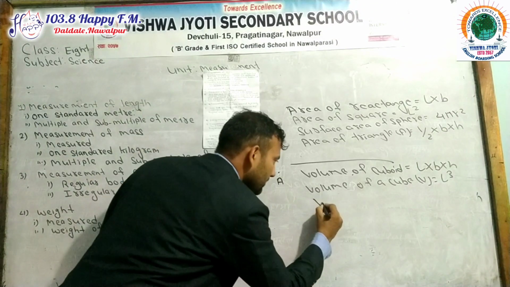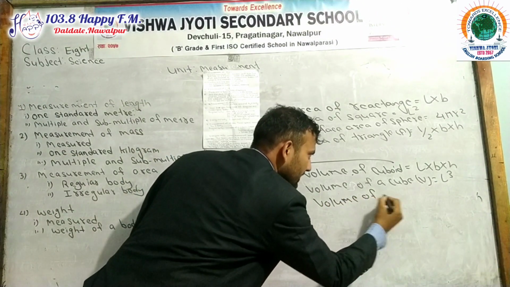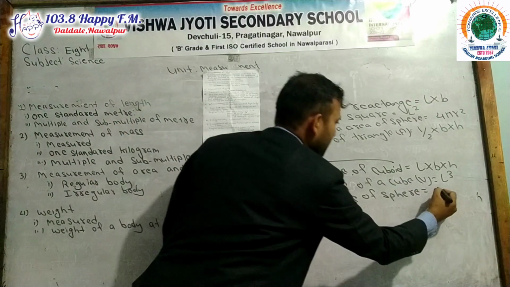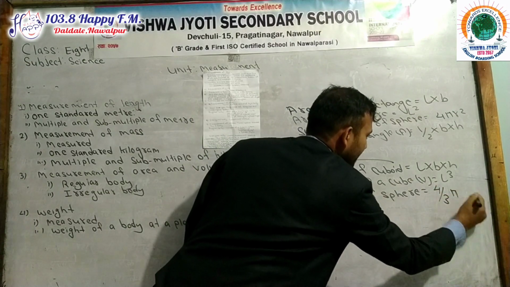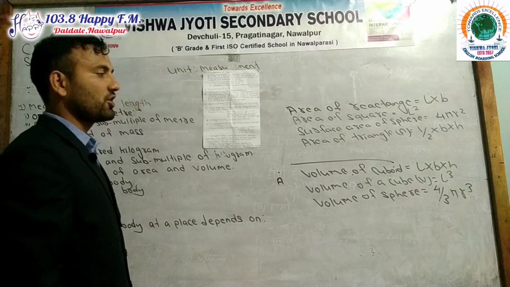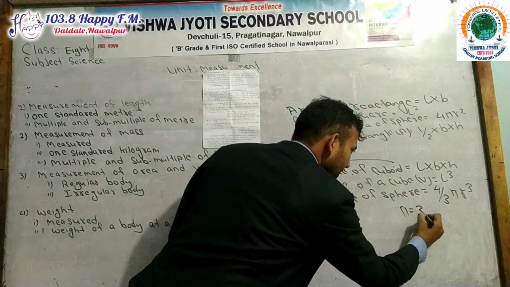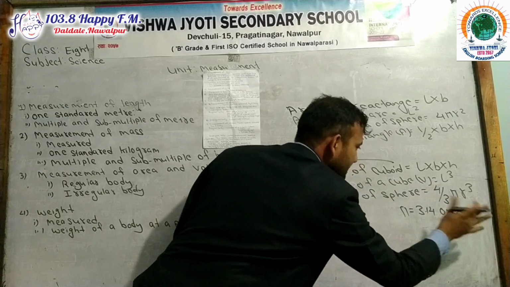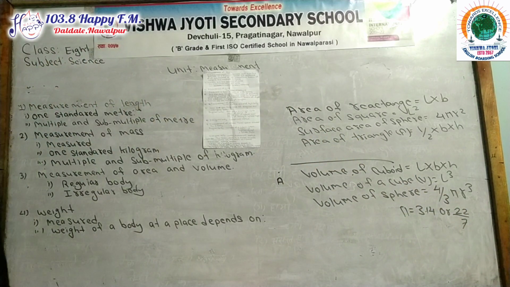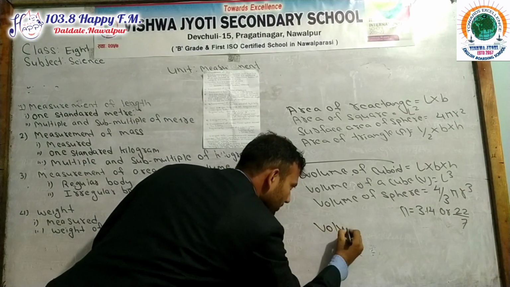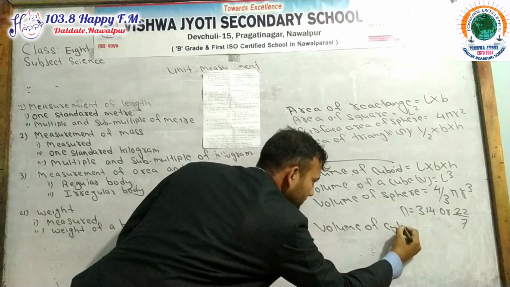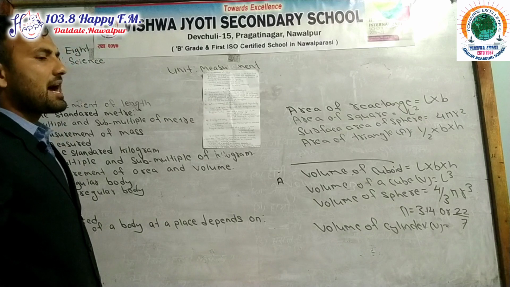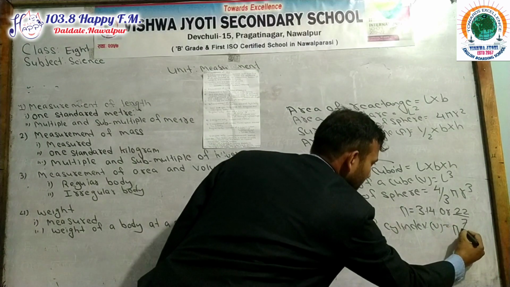And volume of sphere. Volume of sphere, V equals 4/3 pi r cube. The value of pi is 3.14 or 22 by 7. Its value remains constant. And volume of cylinder, V equals pi r square h.